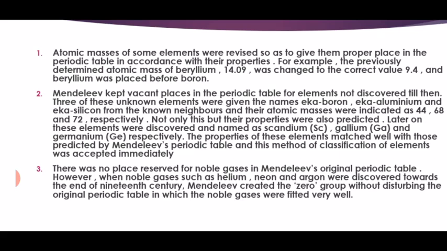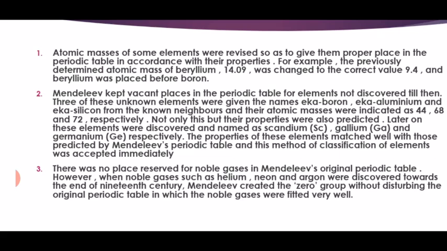Now come to the second point. Mendeleev kept vacant places in the periodic table. That means at that time some elements were not yet discovered. So Mendeleev kept vacant places, and afterwards those elements were discovered. He gave the names eka boron, eka aluminum and eka silicon from the known neighbors, with atomic masses of 44 for eka boron, 68 for eka aluminum and 72 for eka silicon respectively.